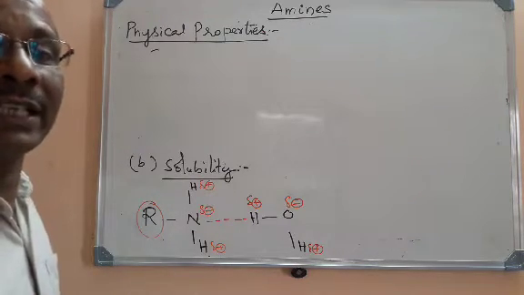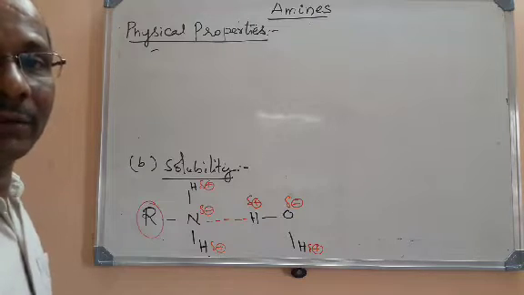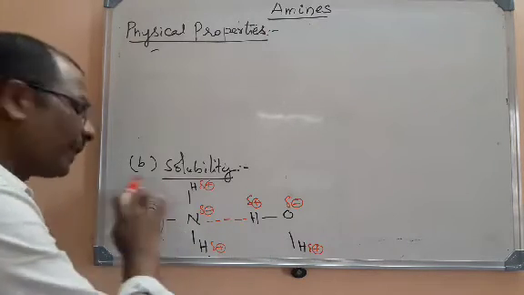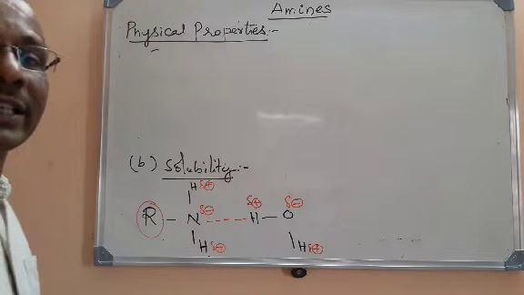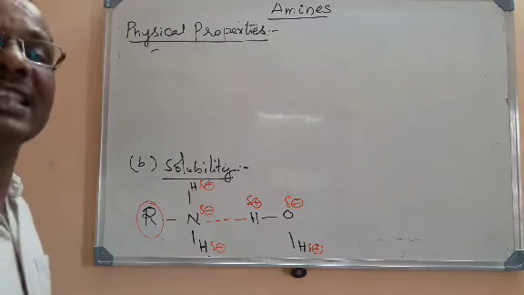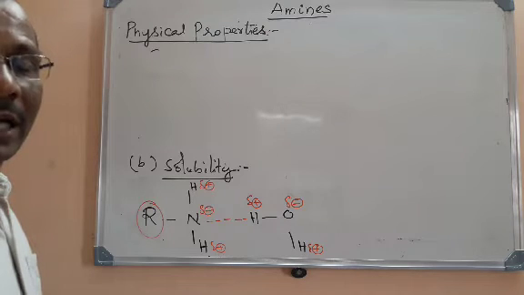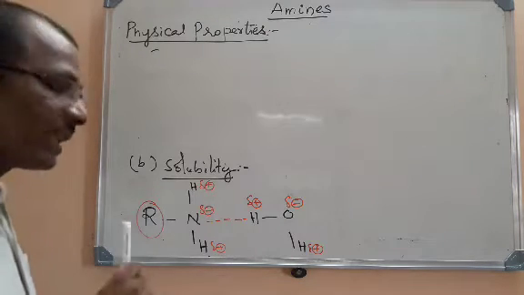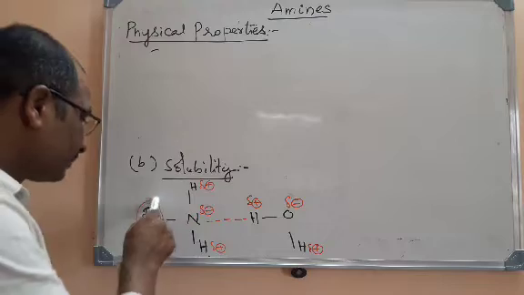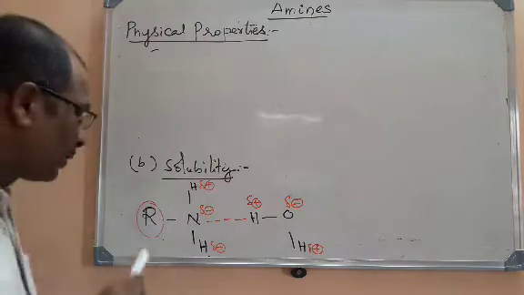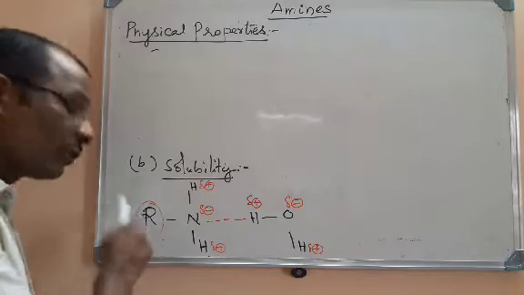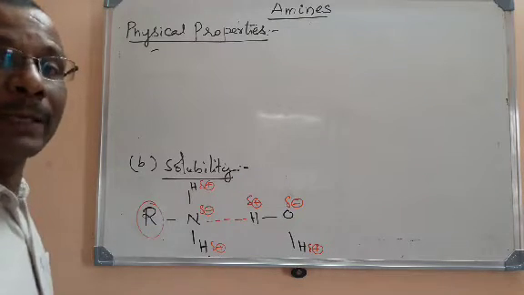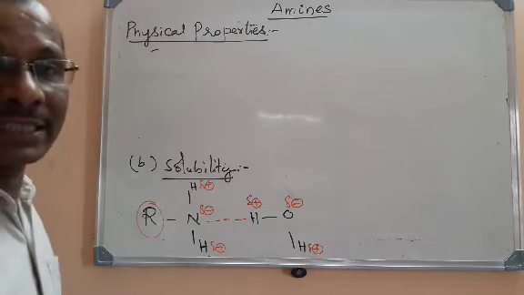So when you take higher amines, what will happen? They will have a lengthy hydrocarbon part which will be repelled by water, so the solubility decreases and they become insoluble in water. So higher amines are insoluble in water due to the domination of the hydrophobic nature of the lengthy alkyl group, which is repelled by water, and so the solubility gets decreased.